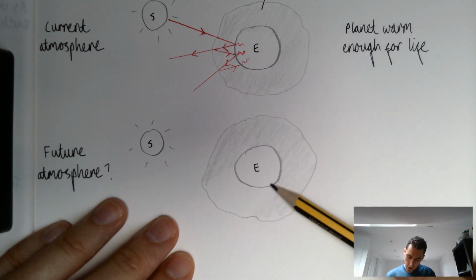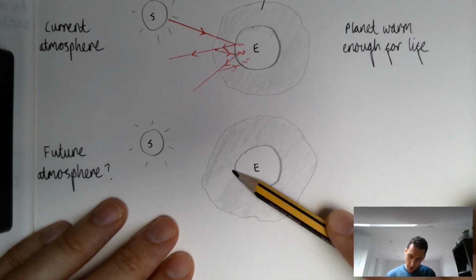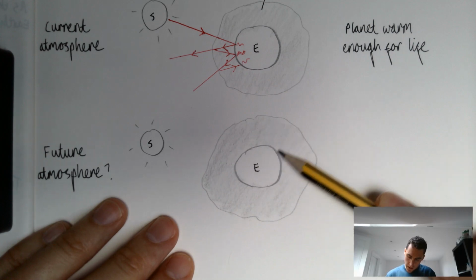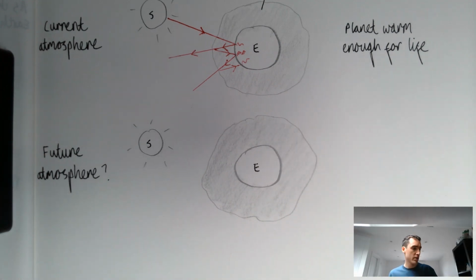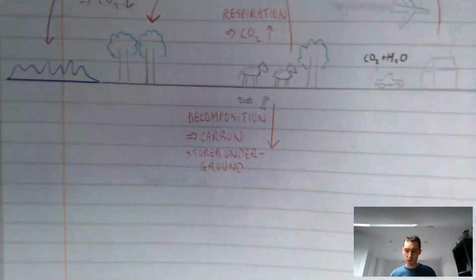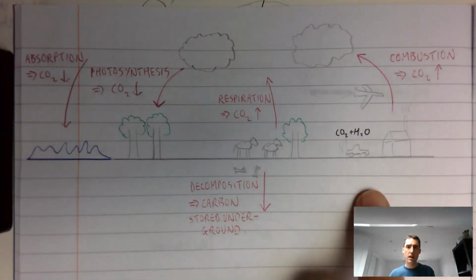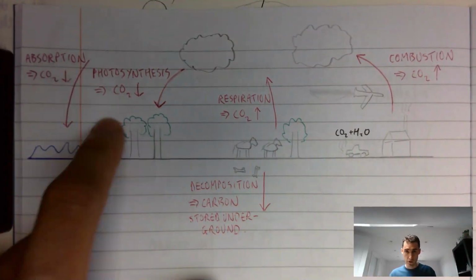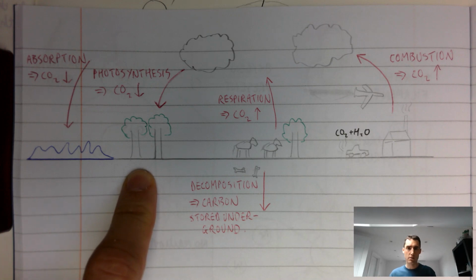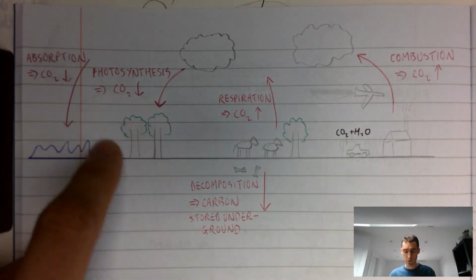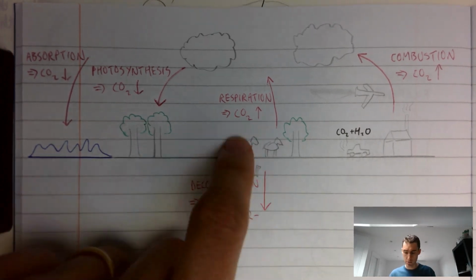And this is where you might wish to go back to your diagram of the carbon cycle and say, what's happening at the moment is that because of all this stuff that's going on here, and also, as we'll see later this lesson and certainly in the next lesson, because we're cutting down lots of trees as well and putting more animals in place.